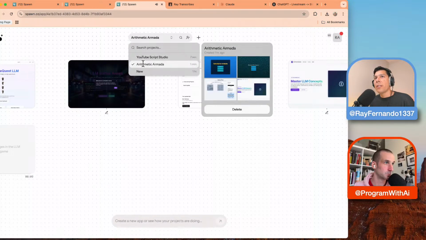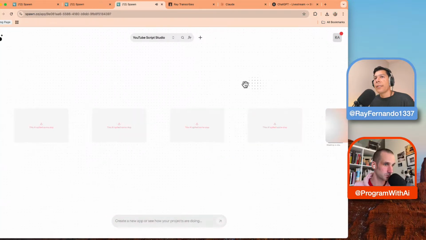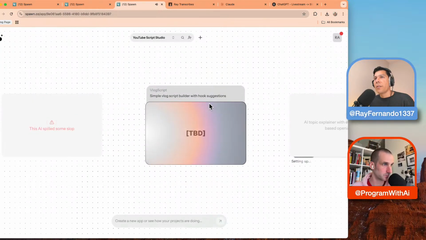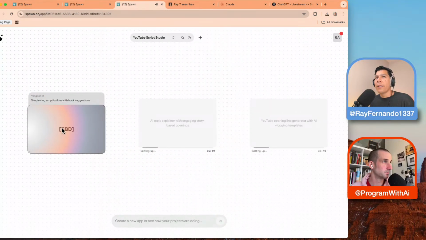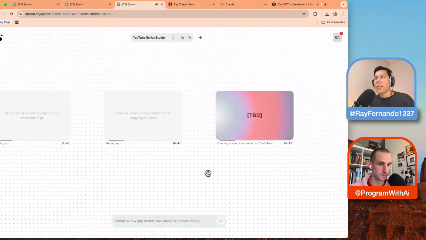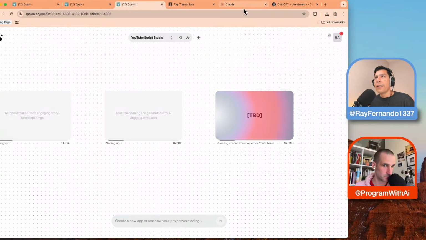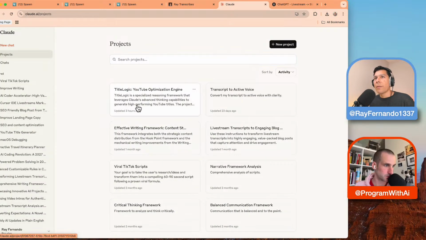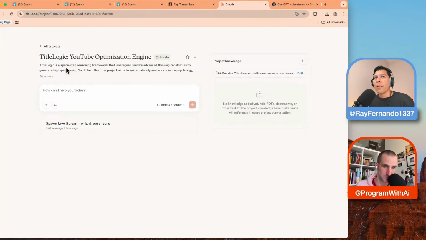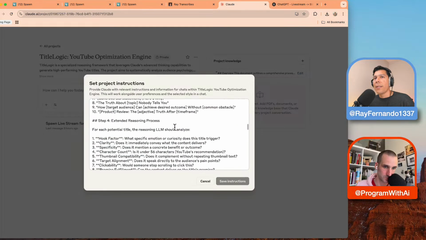And then I have a new project that I started for YouTube Script Studio, which is trying to generate the Script Studio because there was an issue with the Claude models being down. It's a simple script log builder for hook suggestions. I'm going to be doing that because I want to make content creation a lot easier, not only for myself, but for other people. One of the projects that I did in Claude was to make something to generate YouTube titles based off of this really massive prompt.